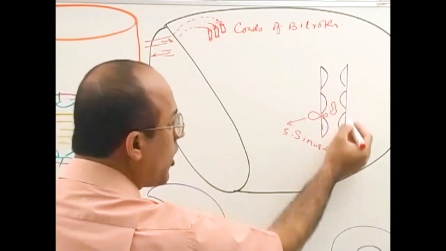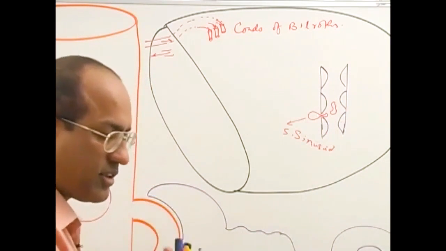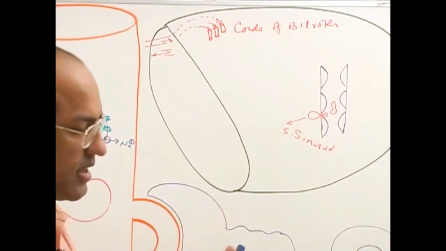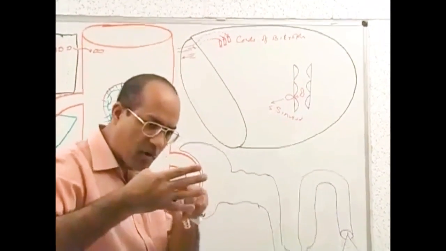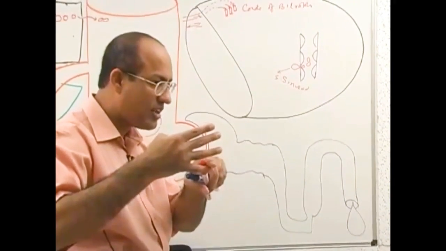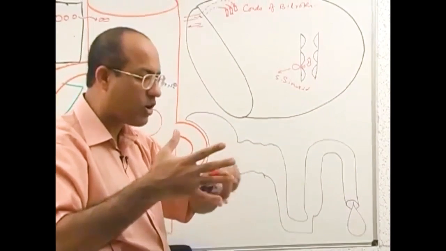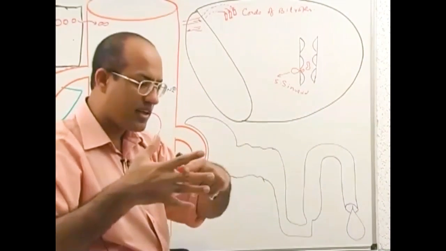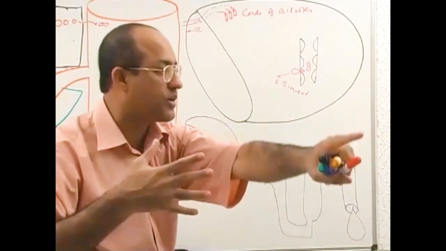So through the walls of the cords of Billroth, this is one long endothelial cell, and this is another long endothelial cell. In between the endothelial cells, there are small slits. What are these? Long slits. So this is a cord of Billroth, and the longitudinal endothelial cells have slits. RBCs have to go through these slits out into sinusoids and then into veins.